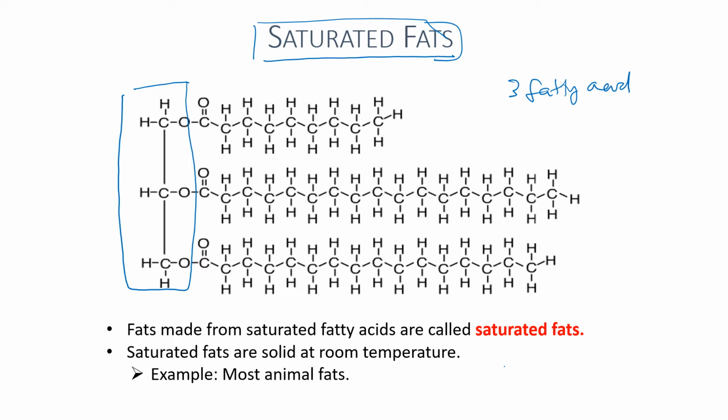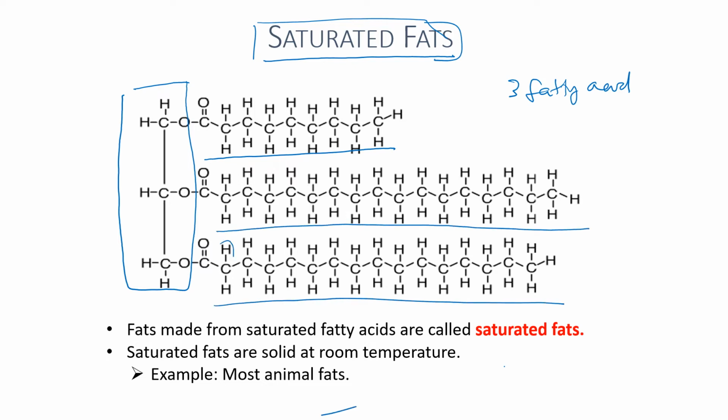These are saturated fatty acids where you can see all the carbons are attached to hydrogen atoms. All the carbons have the maximum number of hydrogen atoms, and there is no presence of double bonds between the carbon atoms.